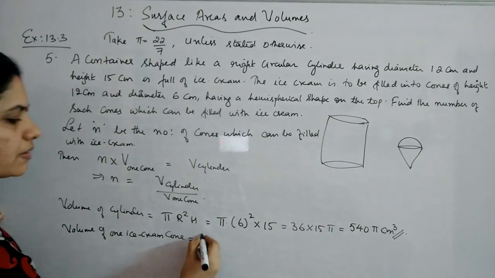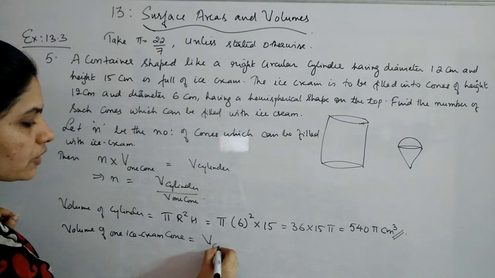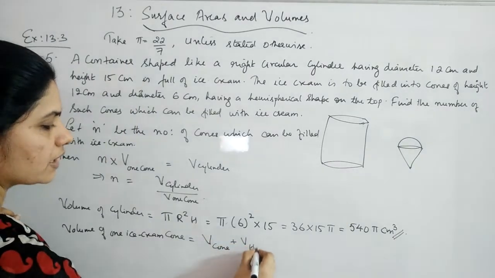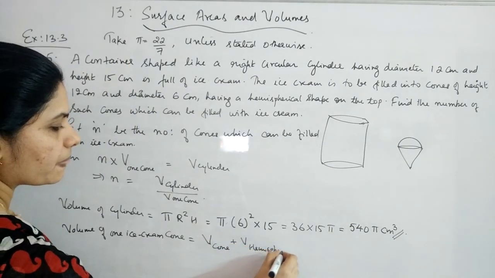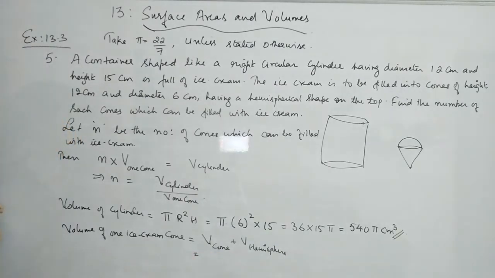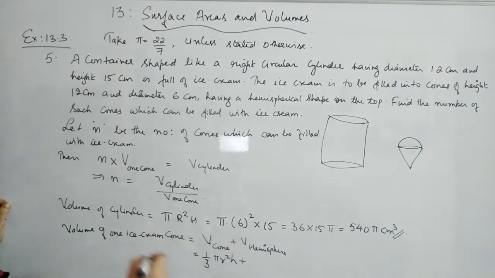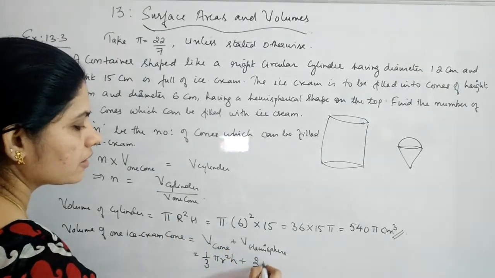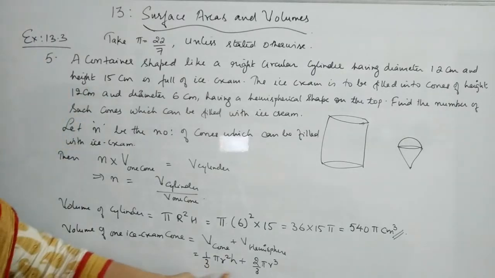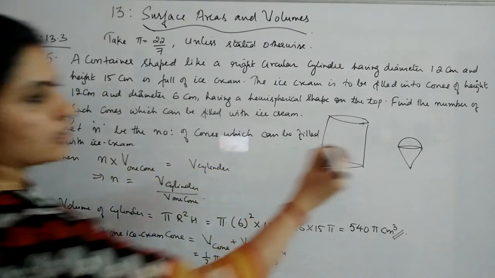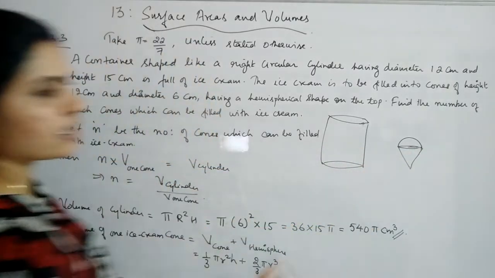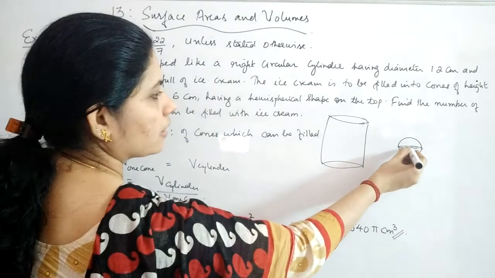That means it will be the sum of the volume of the cone plus the volume of the hemisphere. Right? Now the volume of the cone is 1 by 3 pi r square h, plus the volume of the hemisphere, which is 2 by 3 pi r cube. And r is the same for both, because it is like this. So this r is common for both and h is given.